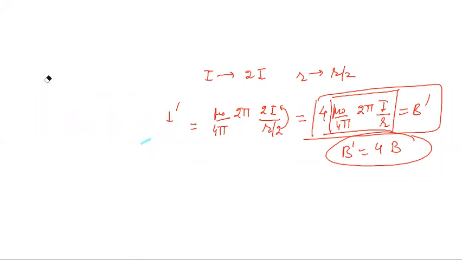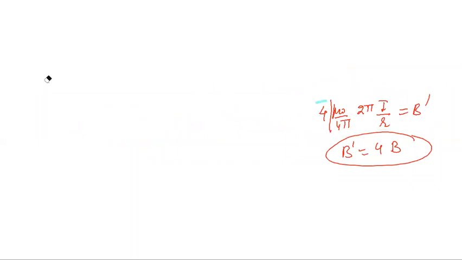Students, as long as you are told that it is the magnetic field at the center of the circular coil, the formula will remain the same, mu naught upon 4 pi 2 pi I upon r. But if there is a point on its axis, then the formula will entirely change, right? Students, I believe that you have seen the first 3 sessions, sessions 4.1, 2 and 3, carefully.